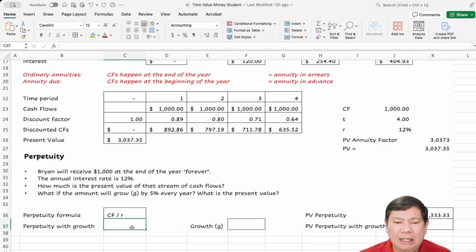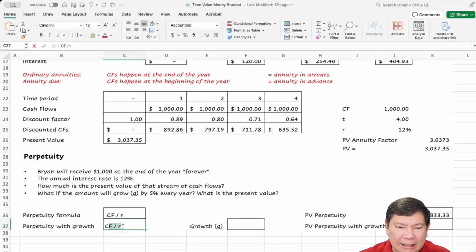Now, what if you want to get money that grows instead of $1,000 a year? You want $1,000 in the first year, and then it grows by, let's say, 10%. Okay, so that's the perpetuity with growth.